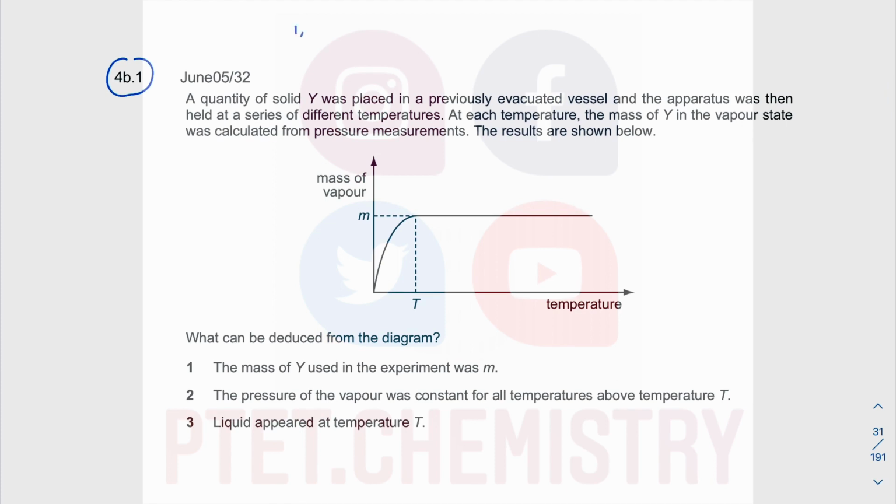that option A is 1, 2, and 3 are correct. And then 1 and 2 are correct, that's option B. And then 2 and 3 are correct, option C. And only 1 is correct is option D.